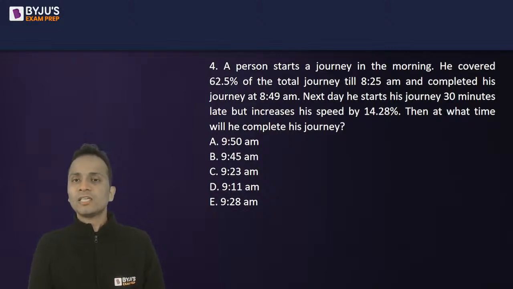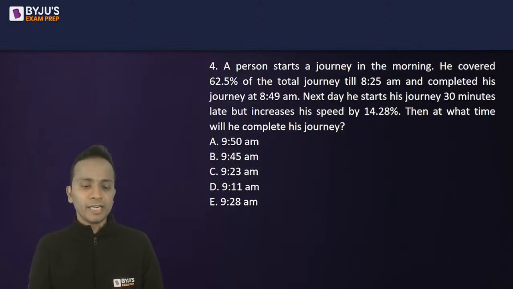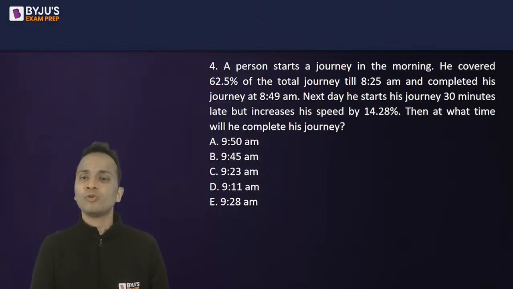A person starts a journey in the morning. He covered 62.5% of the total journey till 8:25 and then completed his journey at 8:49 a.m. Next day, he starts his journey 30 minutes late but increases his speed by 14.28%. Then at what time will he complete his journey?